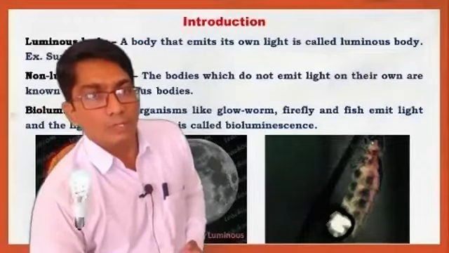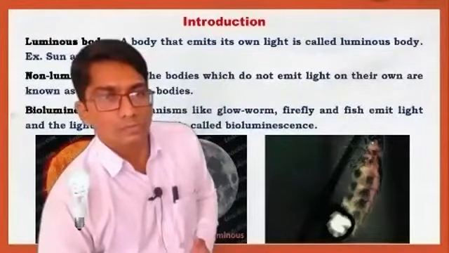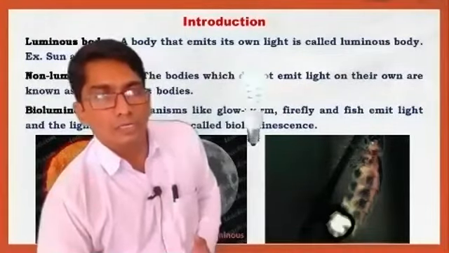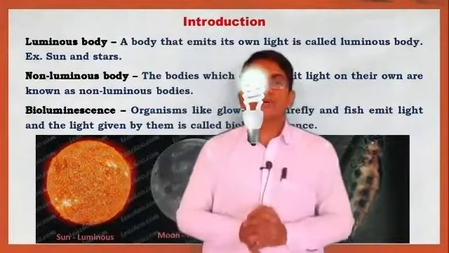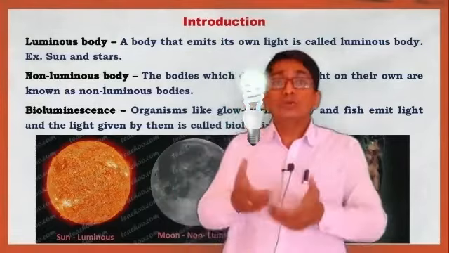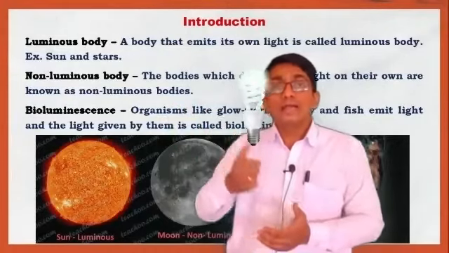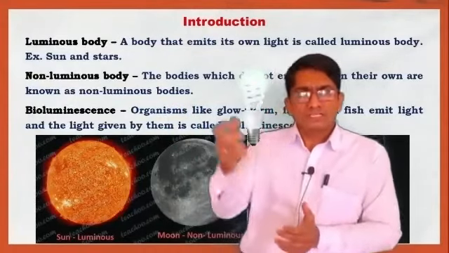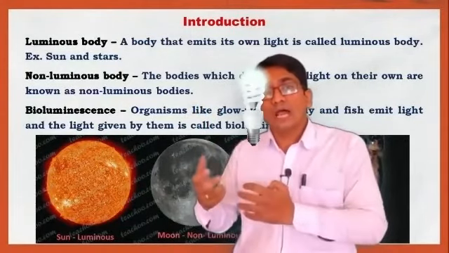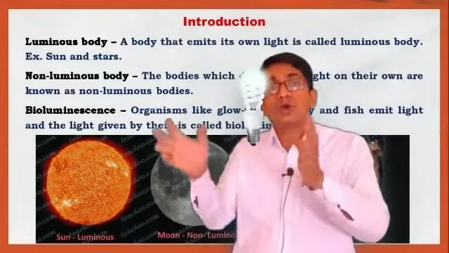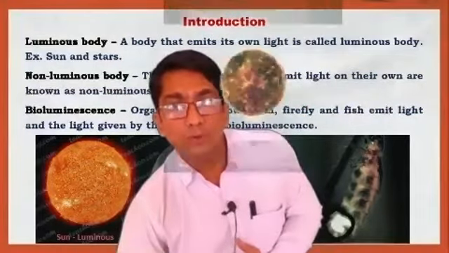Now let's see, I will show it here. These are the natural sources of light and other sources of light. This is the bulb. We switch it on, and this is a luminous body because it emits its own light. CFL, fluorescent tube and electric bulb emit their own light, so these are called luminous bodies.